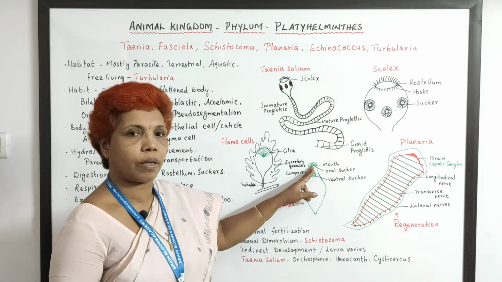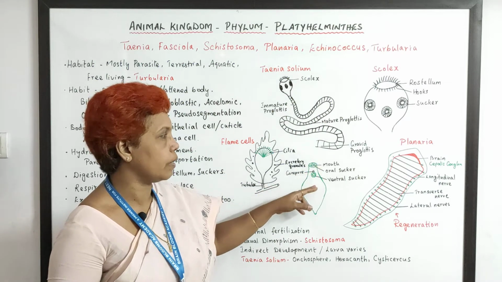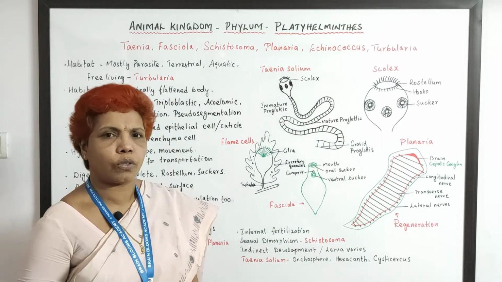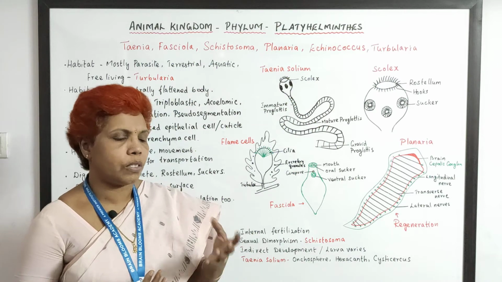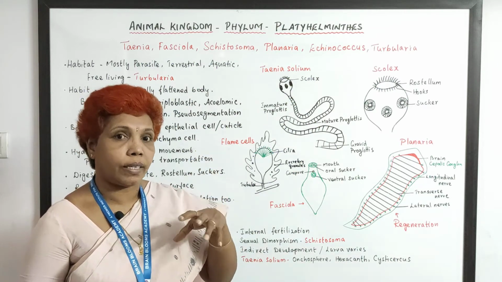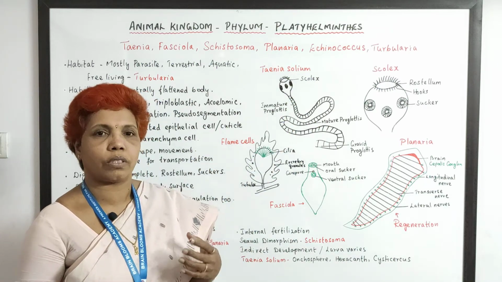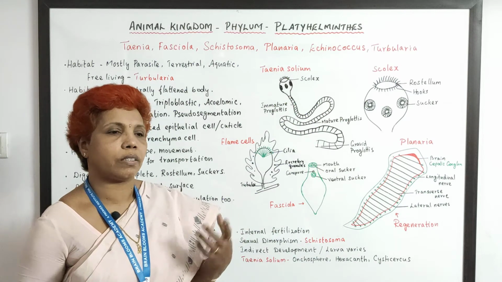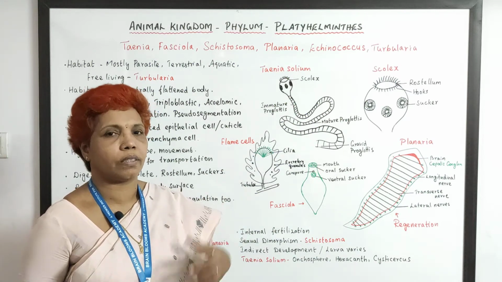Here there is a sucker mouth. Around the mouth there is a sucker. They've got a ventral sucker too. And in this way they just suck the already digested food, because these animals are just hanging in the small intestine, just suck the food and they thrive.